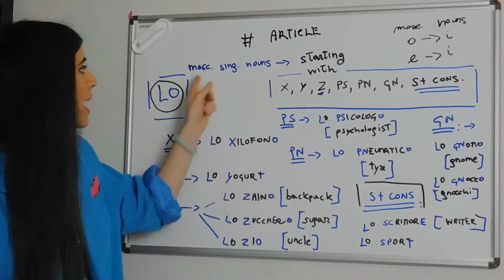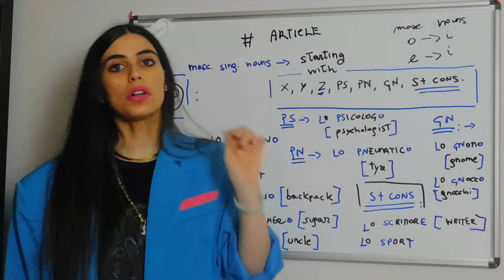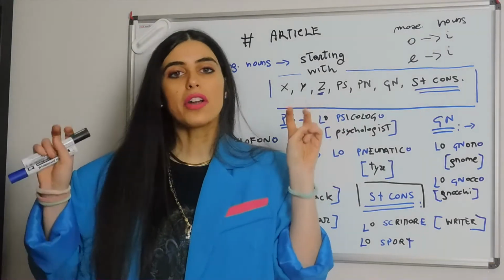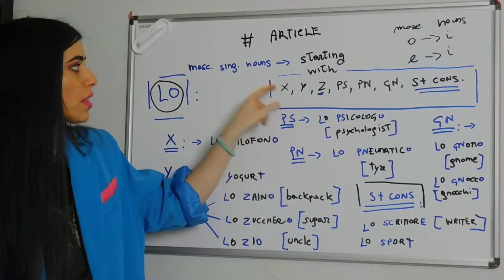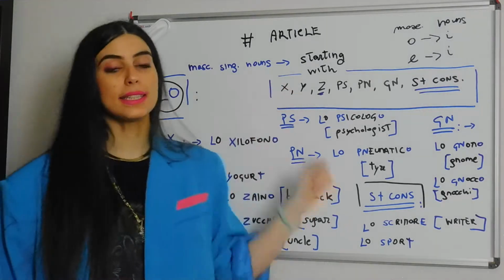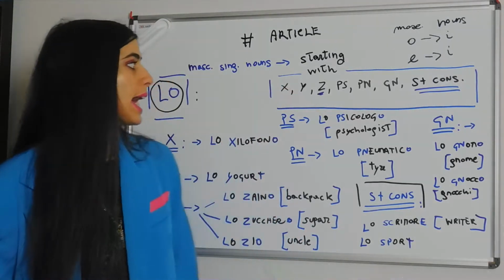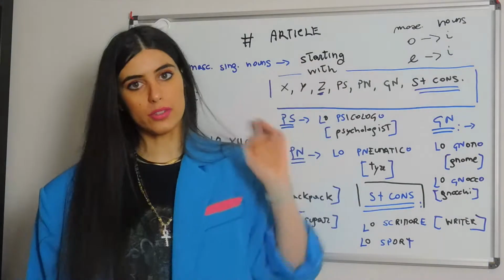Today the article in question is going to be another article, this time around only for masculine singular nouns, okay? But the masculine singular nouns we are going to take into consideration are a special category, and that is because they are starting with X, Y, Z, PS, PN, N, and S plus consonant.